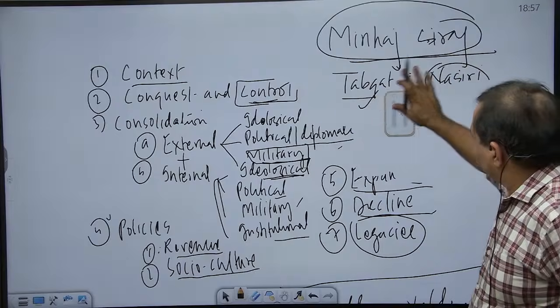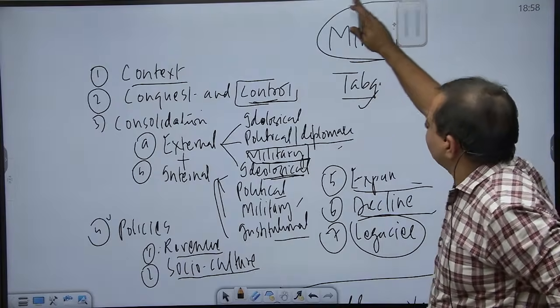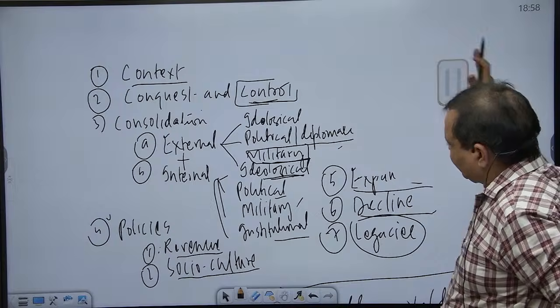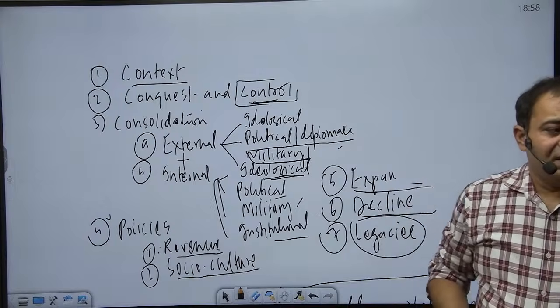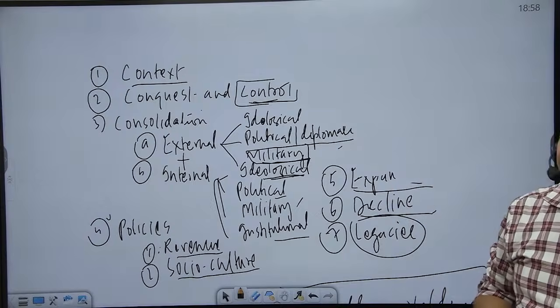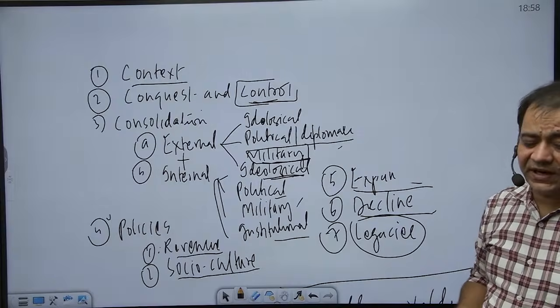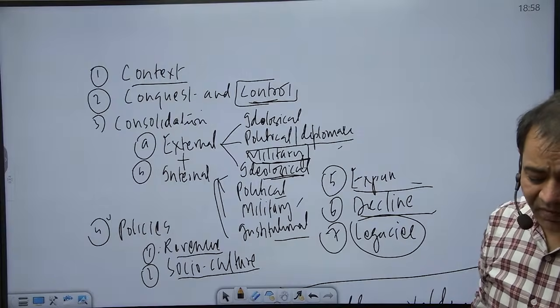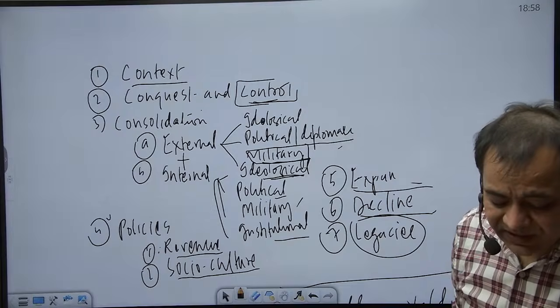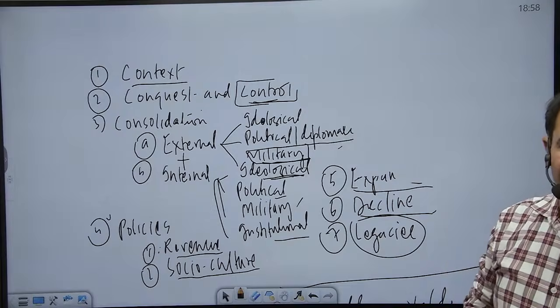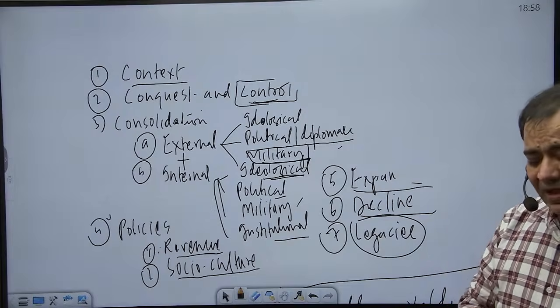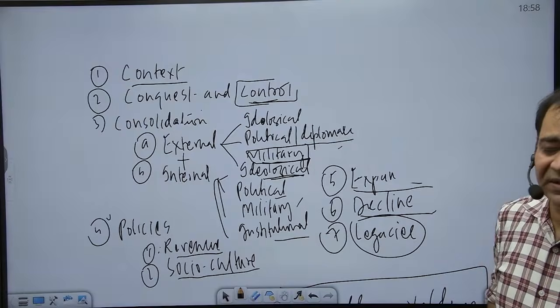Then this person, whose name was Nasiruddin, son of Iltutmish, was a prince whom perhaps Iltutmish had in his mind to be his successor. And it was only after the death of this person that Iltutmish appointed Razia as the heir.